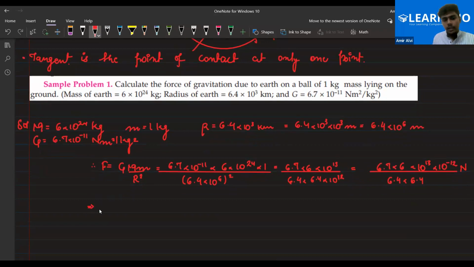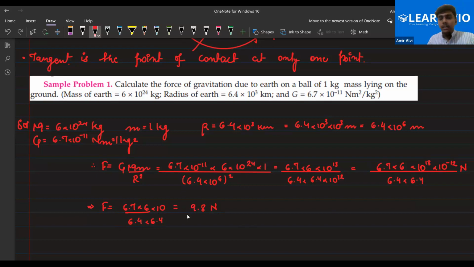F is equal to, and so 13 minus 12, because both bases are the same, they will get subtracted. So 6.7 into 6 into 10 divided by 6.4 into 6.4. Am I clear to all of you? So that is coming out to be somewhere around 9.8 Newton. If you divide them, you will get the value as 9.8 Newton.